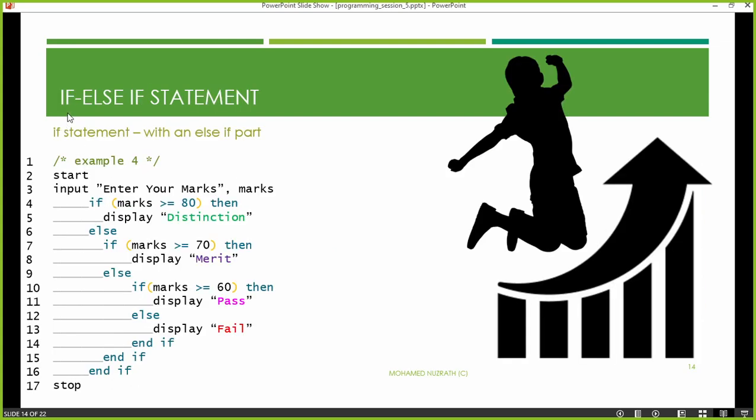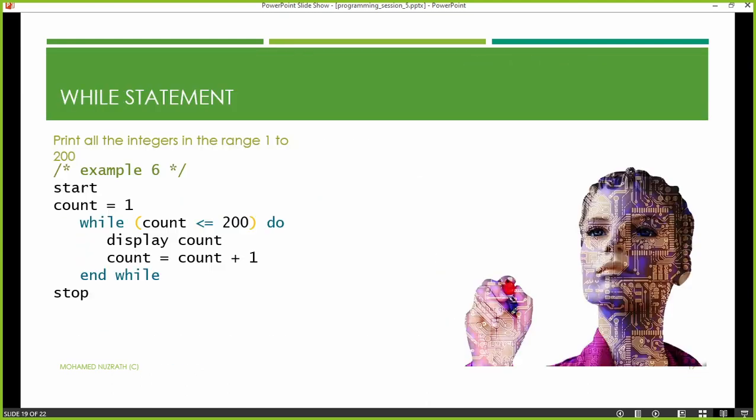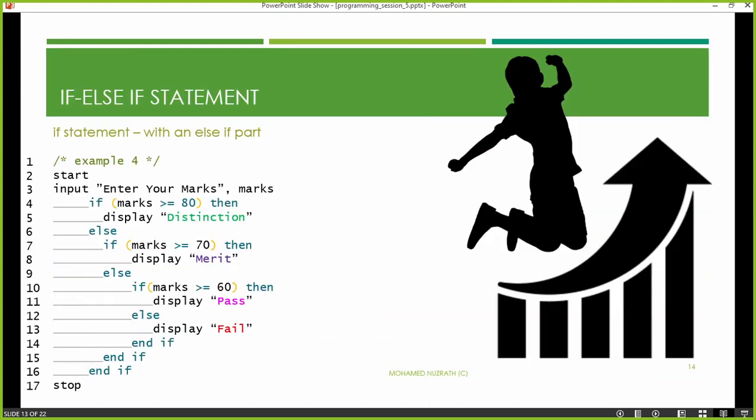Let's do the last part. If with else if statement. Before I teach you this one, imagine, children, the very first slideshow that we had, 4 paths. 1, 2, 3, 4. So when a person walks into this junction, he or she has 4 options to choose. Depending on whatever the reason or condition is, he or she will follow one path only. Just like that, here the scenario is the same.